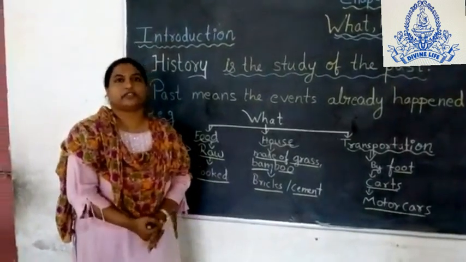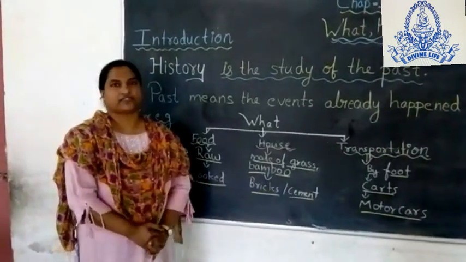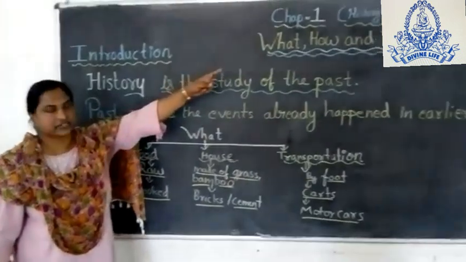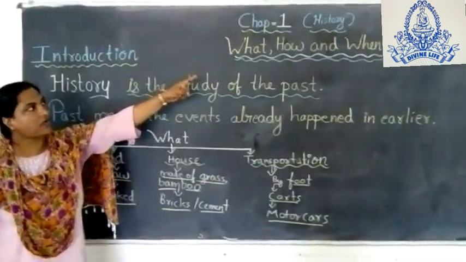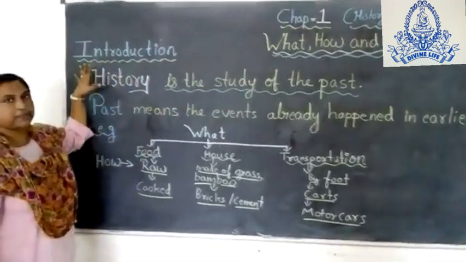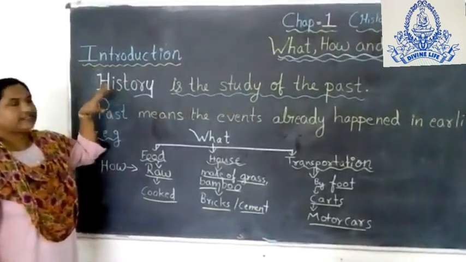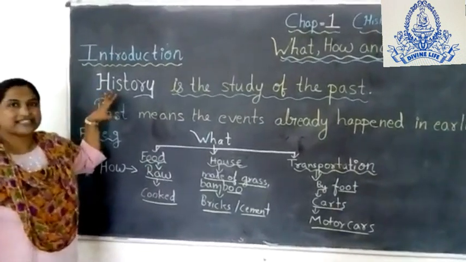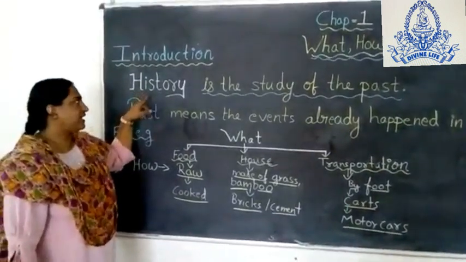Students, today we will take the first chapter of 6th standard SS, chapter number 1 from history, What, How and When. First we move to the introduction part. Here in this chapter, the chapter deals with history. Now what is history? First of all we will understand.